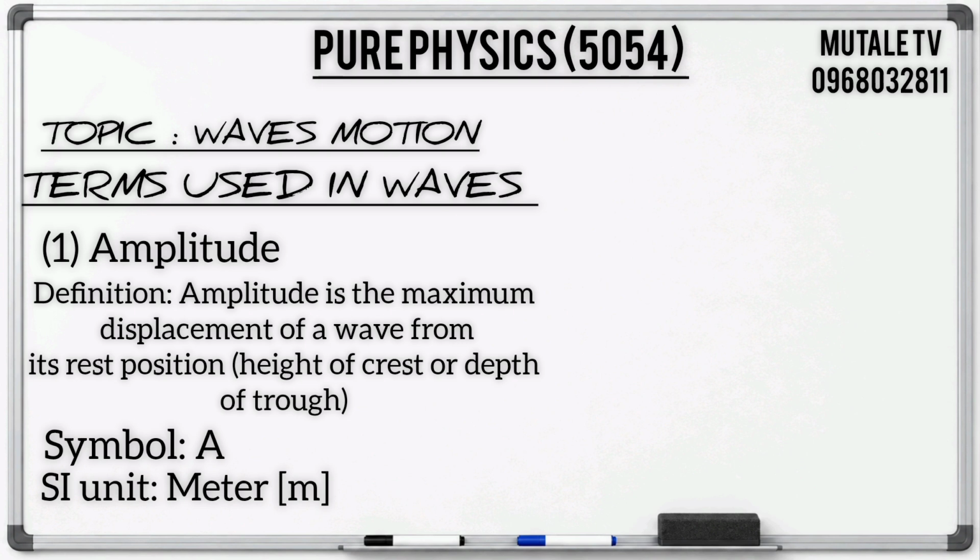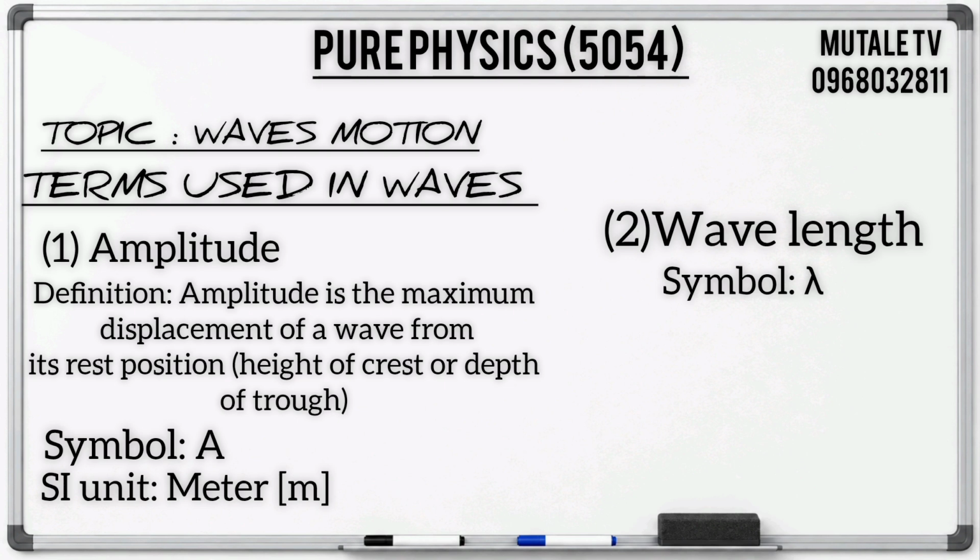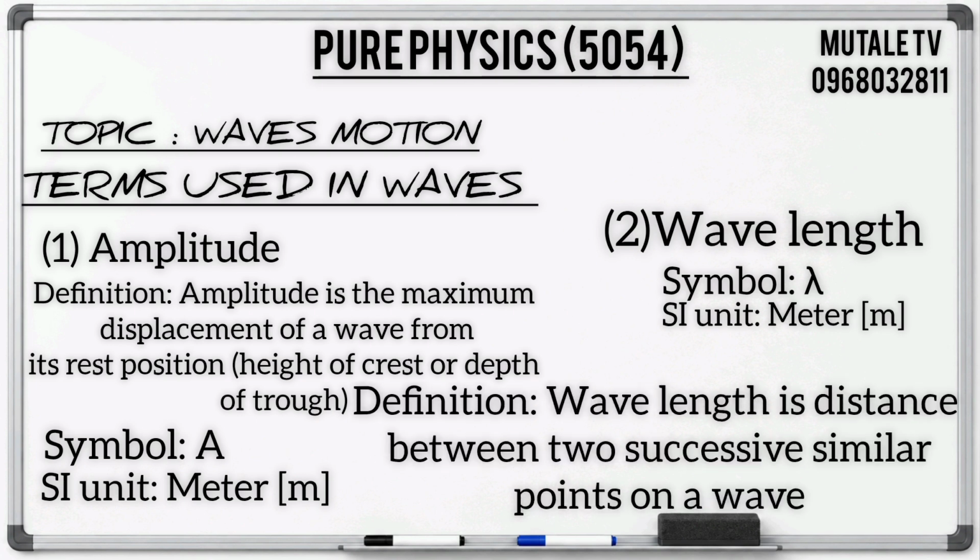Then moving on to the other term, which is wavelength. Wavelength is represented by the symbol lambda, which looks like an upside down Y. Its SI unit is also meters. By definition, wavelength is the distance between two successive similar points on a wave.